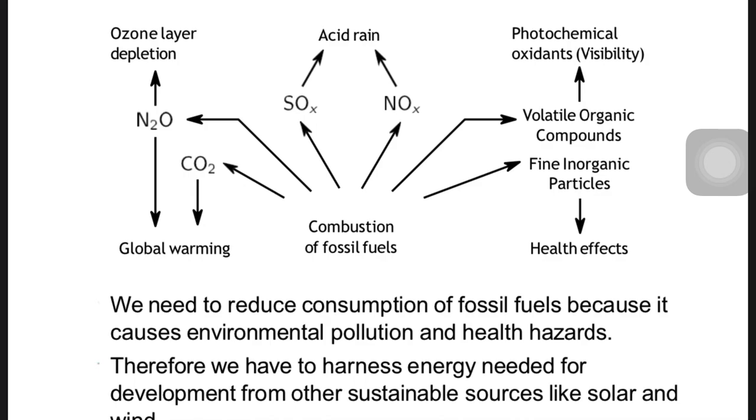But you can see the effects of thermal power plants and oil-based power plants. Ultimately they cause global warming, ozone layer depletion, right? CO2, that is carbon dioxide. Due to that, acid rain, and due to the acid rain, what will happen? Our farming crops may fail, or the vegetables we are eating will be affected, and that will ultimately affect our health.